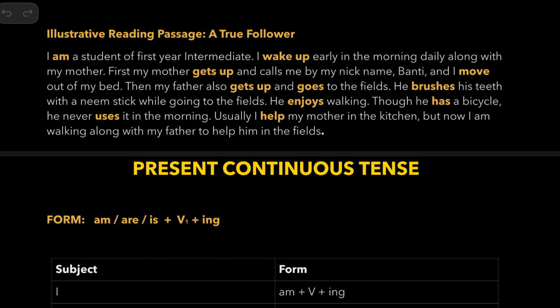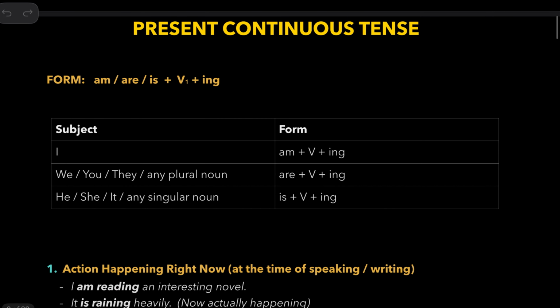Now let us take a look at how present continuous is used. So after I we use am and then the verb ing form, and after we, you, they, any plural form we use are and then the ing form of the verb, and after he, she, it and any singular noun we use is and then the ing form of the verb.